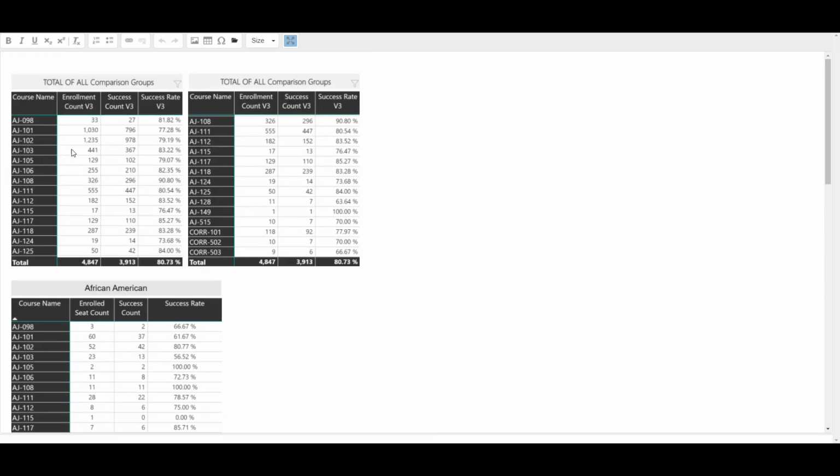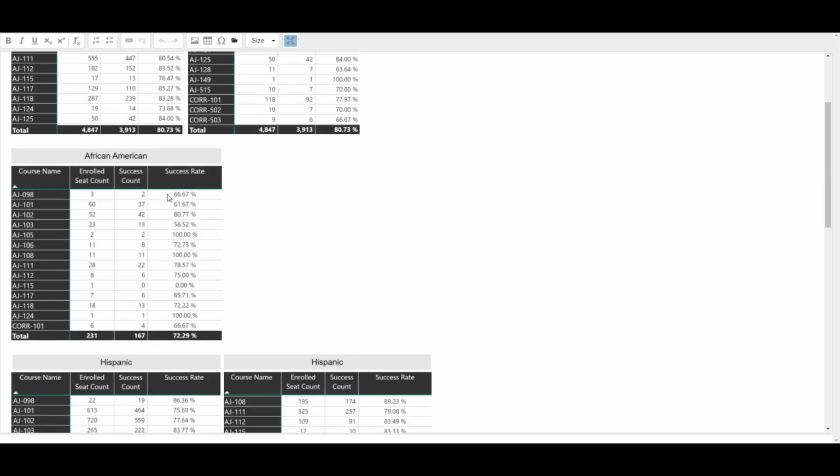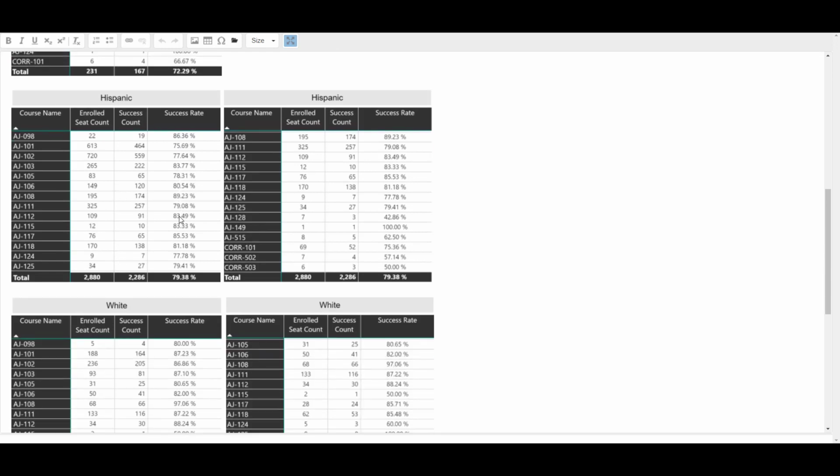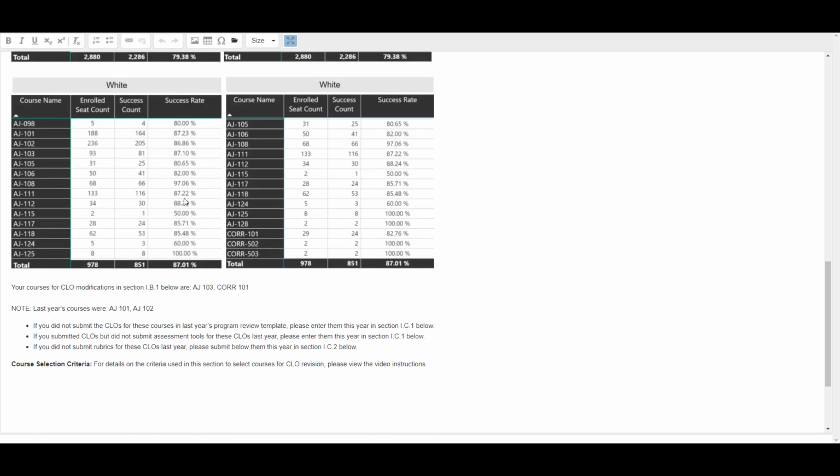Note that after AJ 102 and AJ 101, AJ 111 has the next highest enrollment seat count, 555, but its success rate, about 81%, is very close to the African American, 79%, the Hispanic, 79%, and white, 87% success rates.